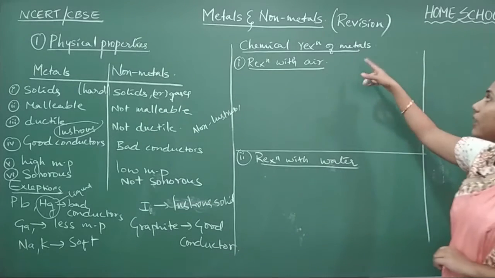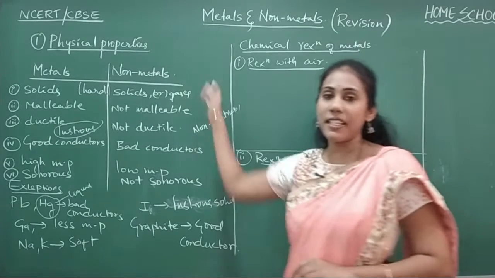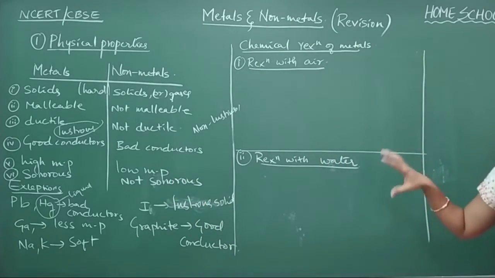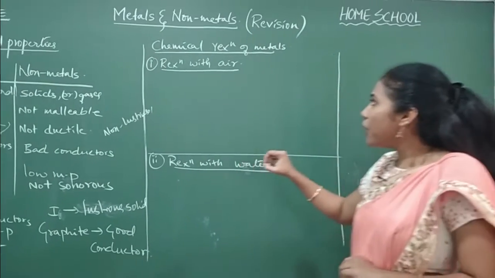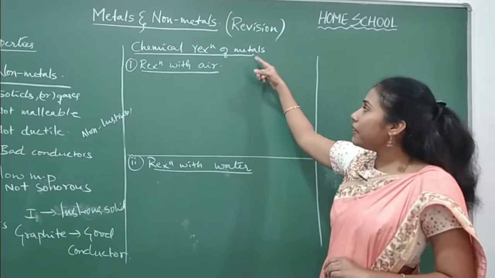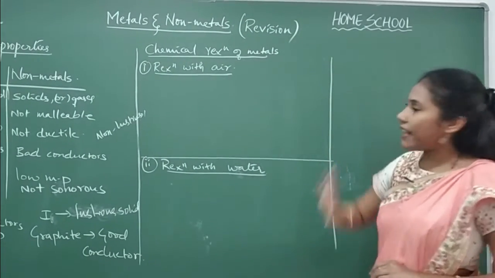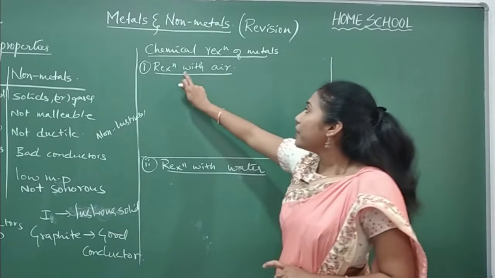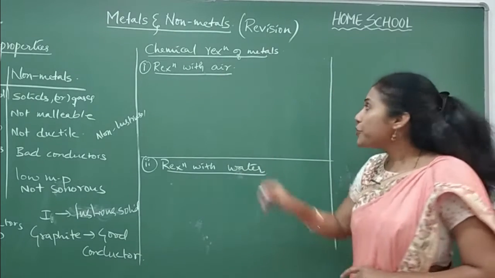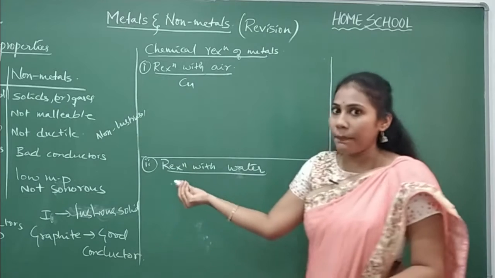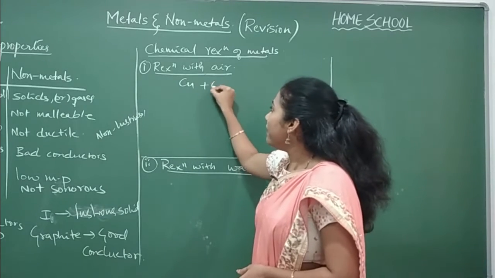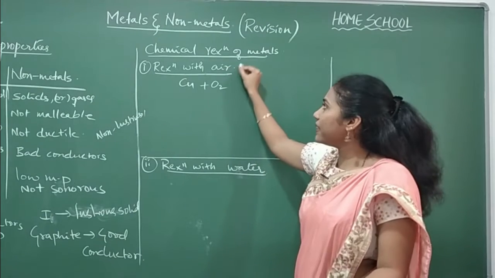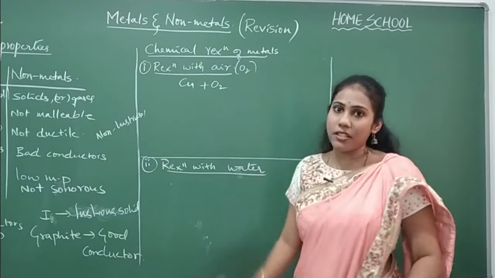Now coming to the chemical reactions of metals. Physical properties we studied. Now we will see chemical properties of metals as well as non-metals. First and foremost, let us discuss chemical properties or chemical reactions of metals. Under that, the very first reaction is reaction with air. Whenever a metal, I'll take copper as an example here, reacts with air, which is nothing but oxygen, reaction with air is nothing but reaction with oxygen only.